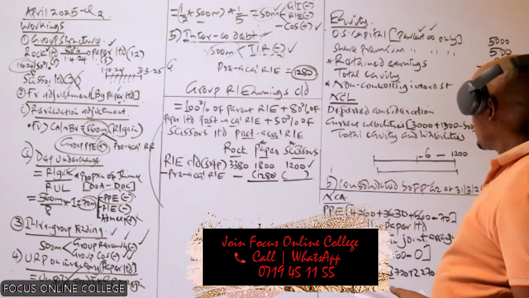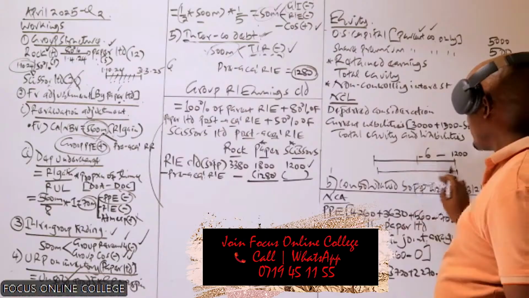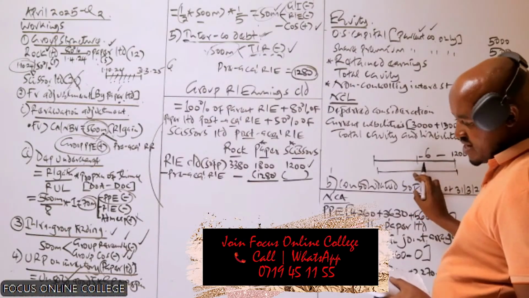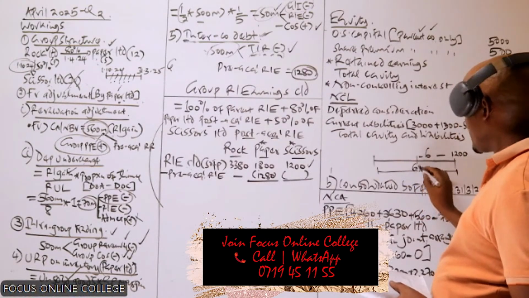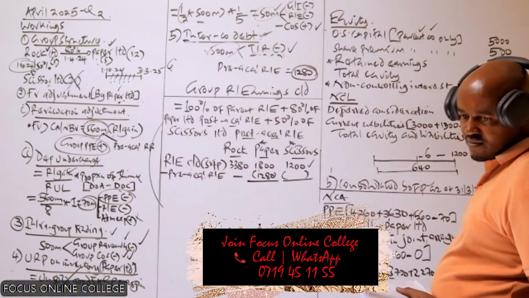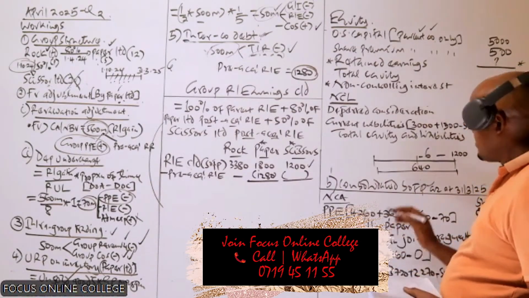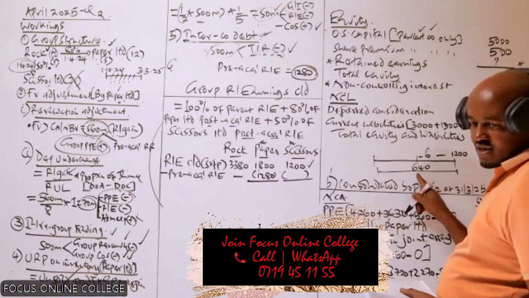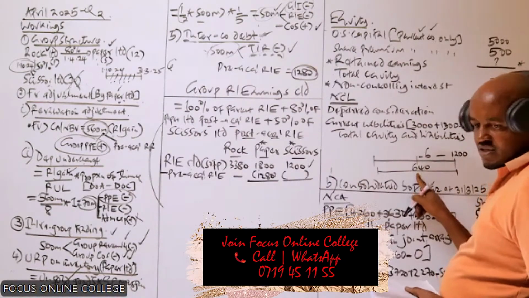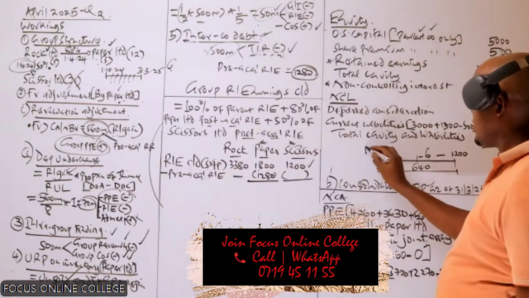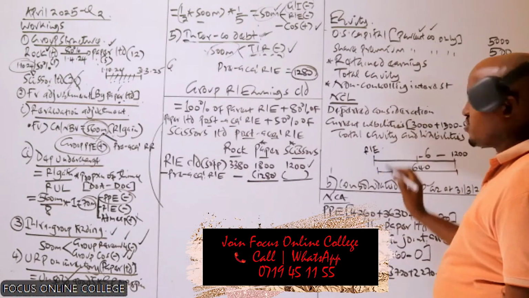Then we need the profit for the year for scissors, which we get from the income statement: 640.